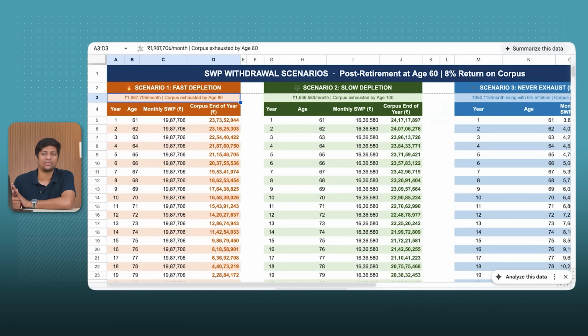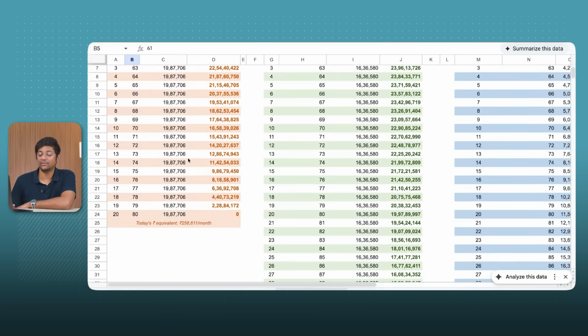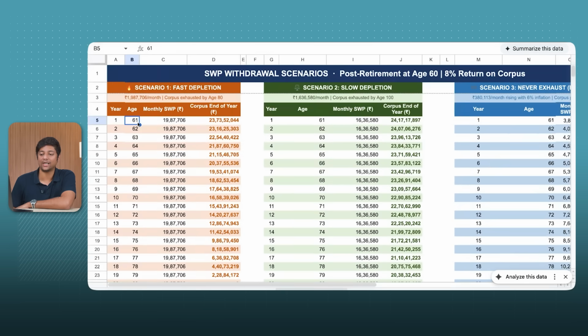You're just chilling because I'm assuming all your priorities are done. You are debt free. You have no more problems in life, and 2.5 lakhs is a great amount for that, right? You can enjoy with your grandkids and all of that. So from 61 to 80, if you're lucky, say, your expenses in fact over time will reduce because the only thing you need money for is your medical expenses, right? The only thing you will need this money for is sadly to take care of yourself in a hospital. It's so sad, but yeah, that's how it is.